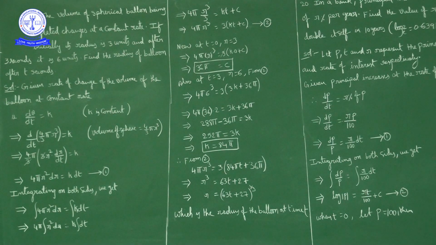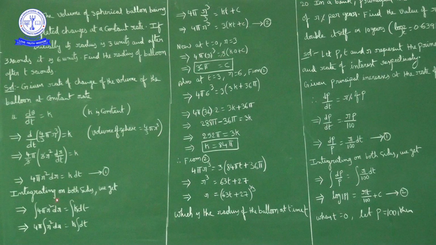It is something like this. D by dx of y cube, what will we write? D by dx of y cube is 3y square into dy upon dx. Similarly, r cube derivative with respect to t is 3r square, and r derivative is dr upon dt, equal to K. Both 3 and 1 by 3 cancel. So what we have? 4 pi r square into dr upon dt is equal to K. Now dt I'll write this side. So 4 pi r square into dr is equal to K dt.